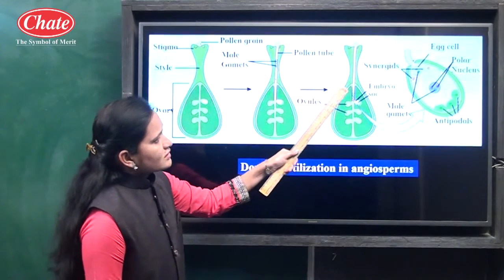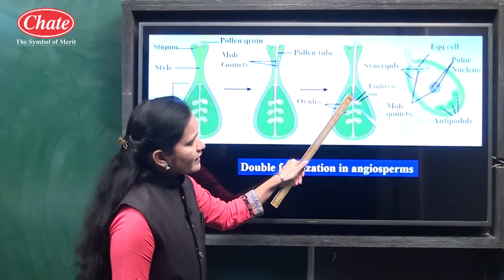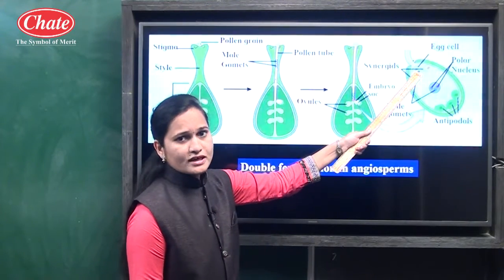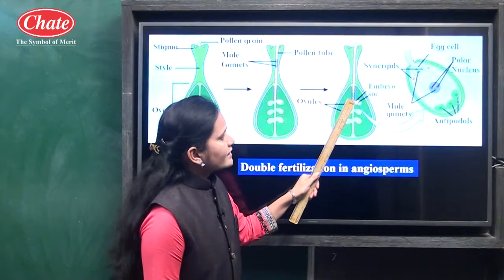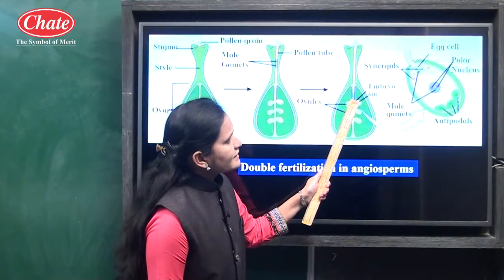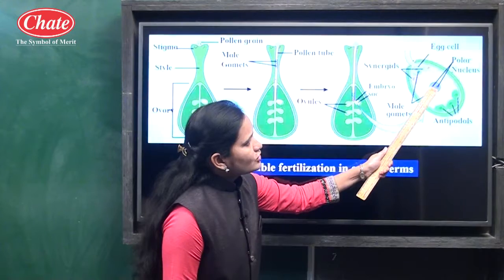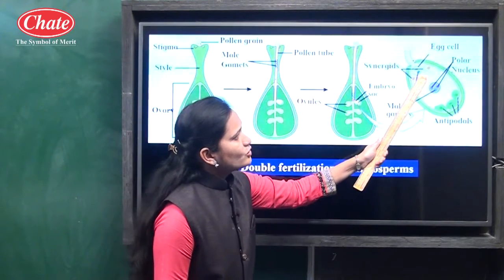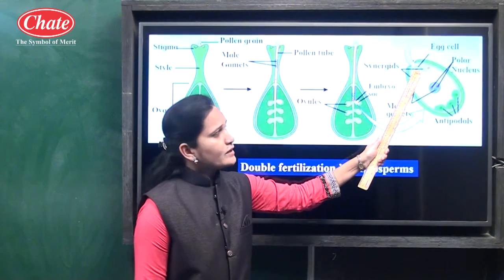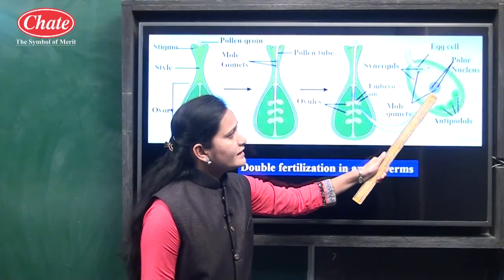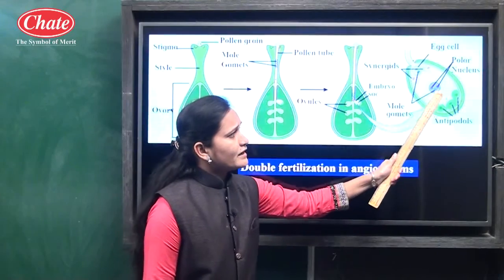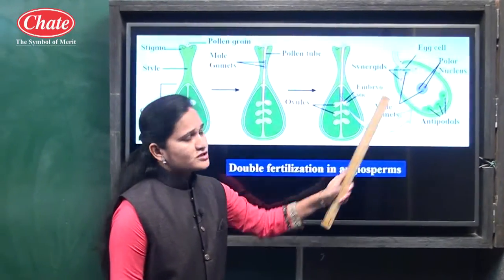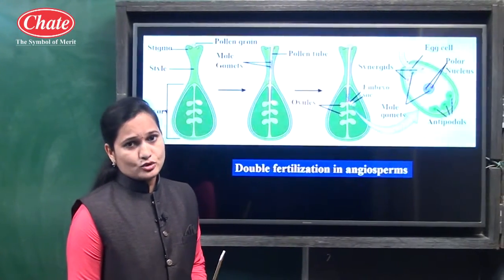In the embryo sac, between these 2 male gametes, one male gamete unites with the egg cell to form the zygote. Okay, and the other male gamete unites with the 2 polar nuclei. The process where one male gamete unites with the egg cell is known as fertilization to form the zygote, and here another male gamete unites with the two polar nuclei. This process is known as the double fertilization process.